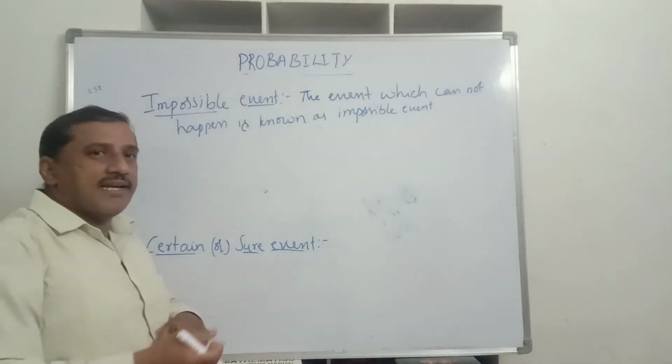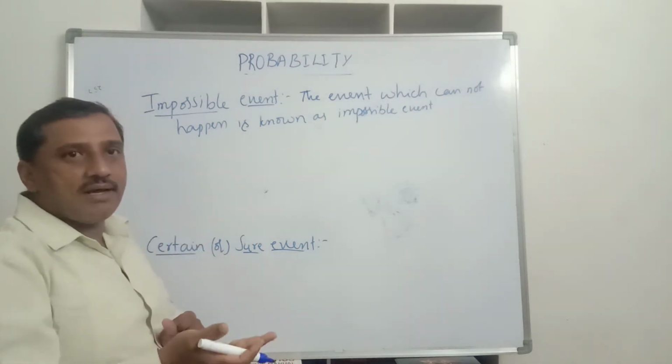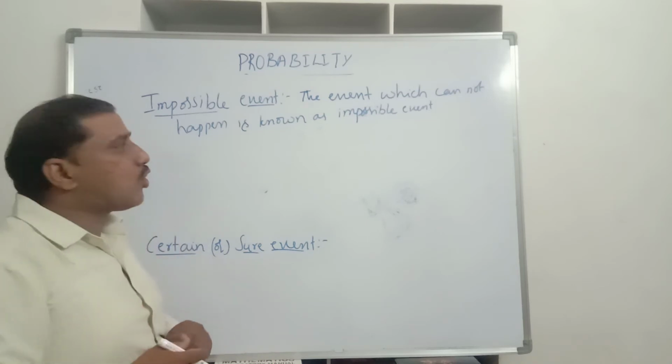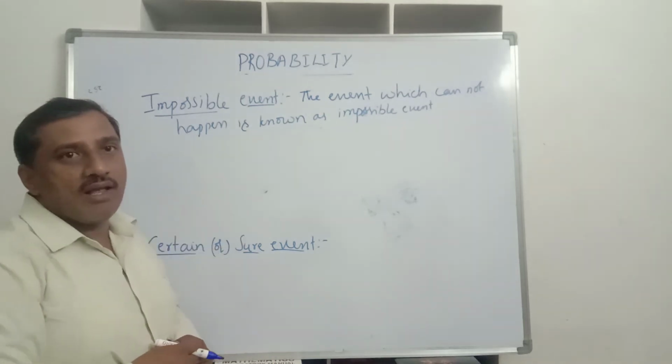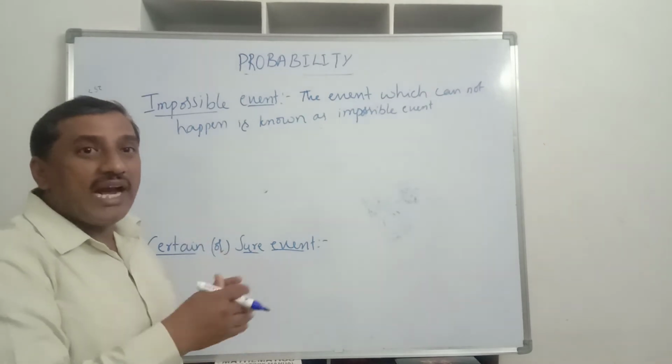When we toss a coin, if the coin is a fair coin and the base is unbiased, meaning there is no obstacle, is it possible to get a head and a tail together? It is not possible.